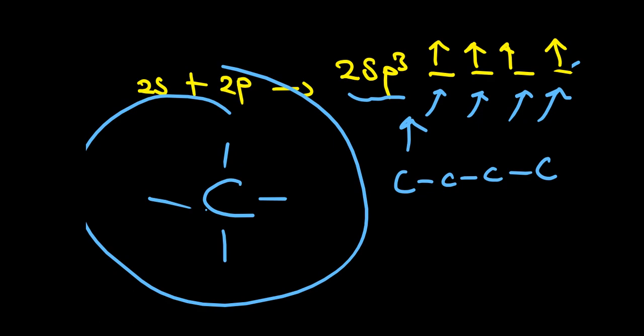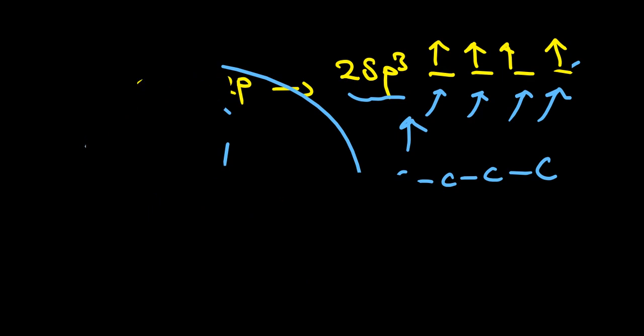Any questions there on what I've explained? Okay, no questions. All right, so that's where the power for this carbon to form bonds endlessly with itself and other elements comes from: from its excited form.